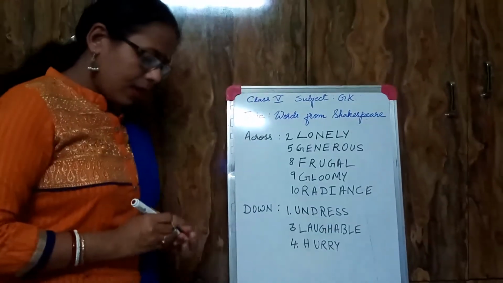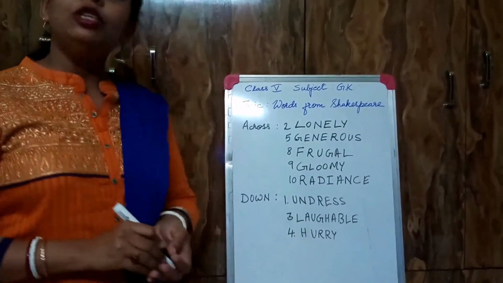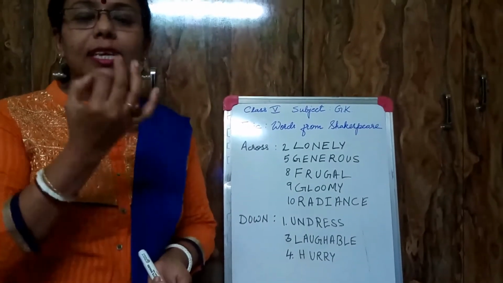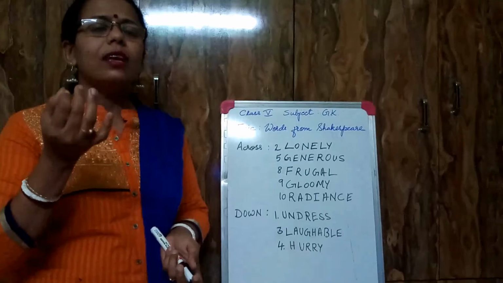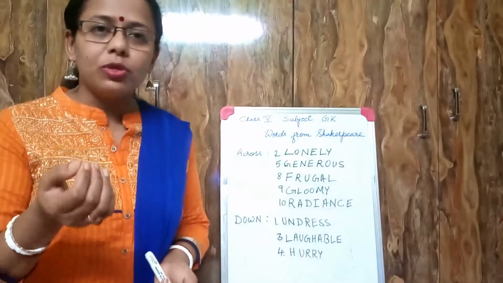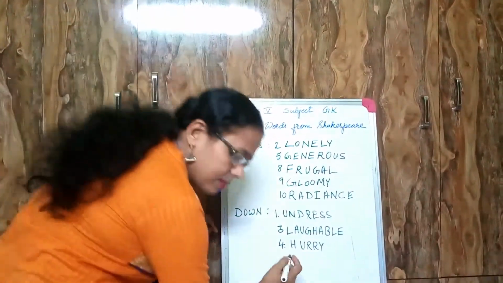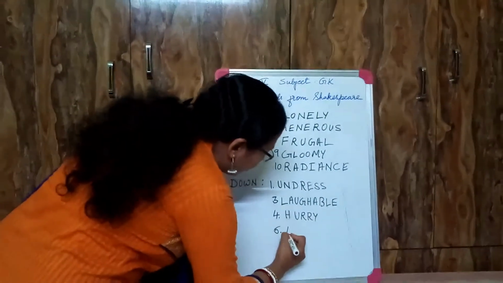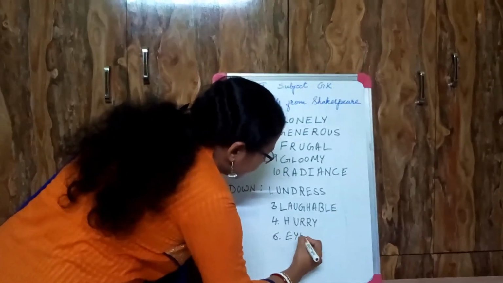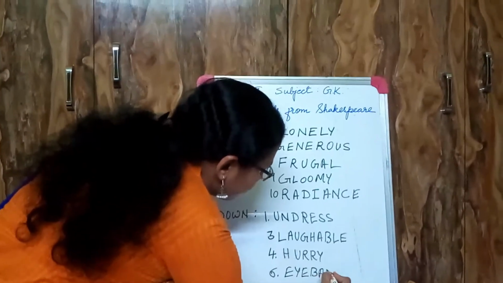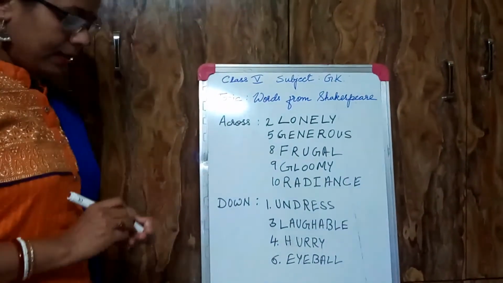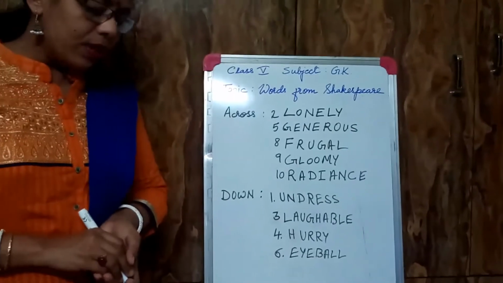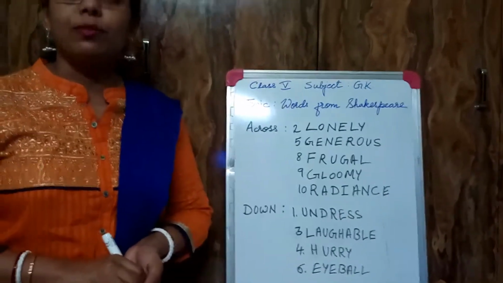Hurry. Next is number 6: you see with it. What do we use to see? The usual answer is eyes, but he used to say eyeballs. So it's 6, eyeball. Next, number 7: expressing disapproval, careful judgment.